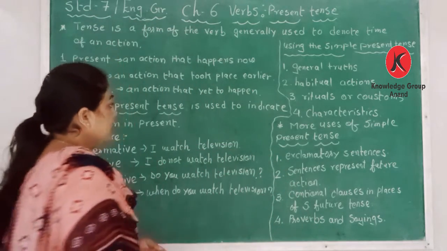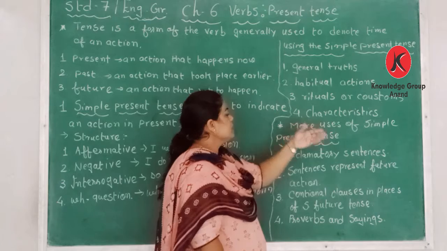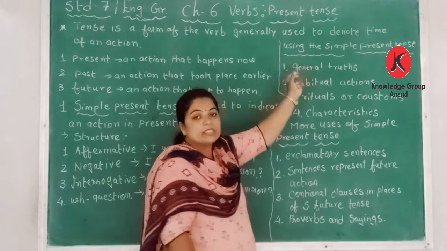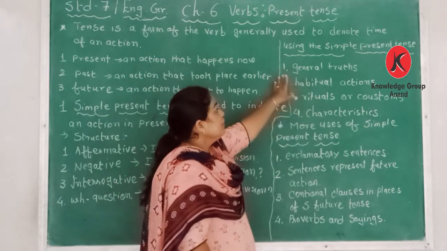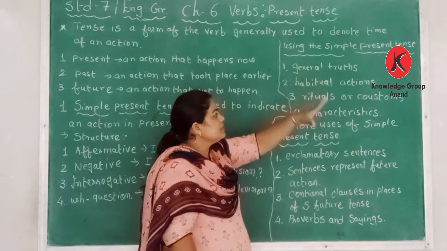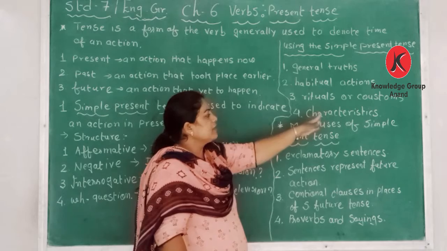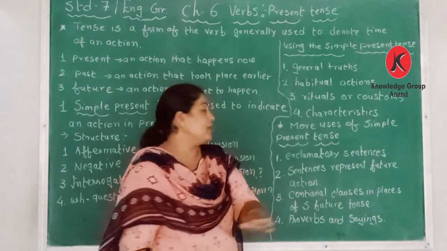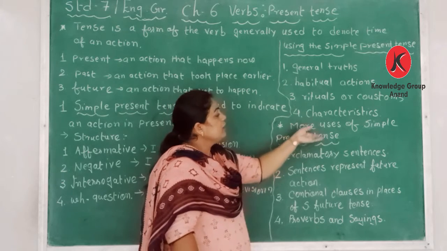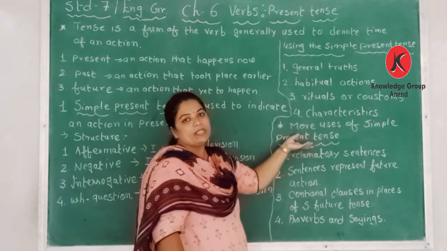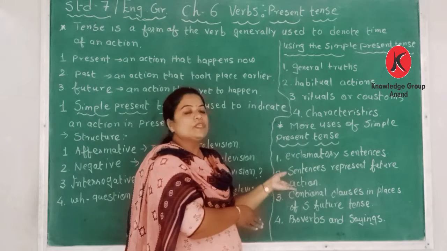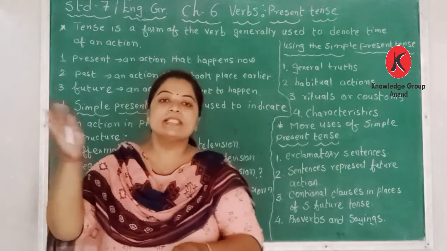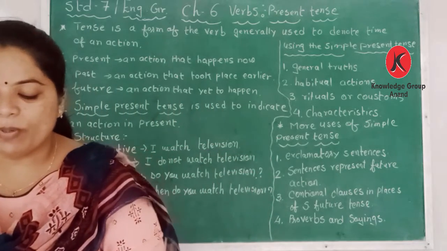Again, children, next are more uses of simple present tense. These are the uses where we use general rules, habitual actions, rituals or customs and characteristics. That is the character of the farmers for irrigation, they take the water from the river. And again there are more uses of simple present tense. Which are the more uses? So exclamatory sentence. In exclamatory sentences also we use simple present tense.